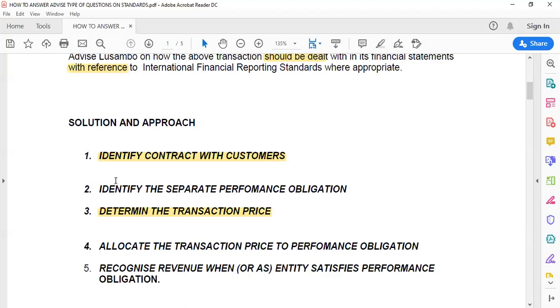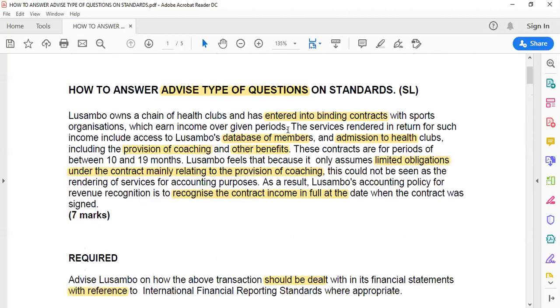Step number 5, what have we talked about in step number 5? Step number 5 here is what Lusambo needed to do. After step number 3 and step number 4, allocating the separate performance obligations, Lusambo needed to do step number 5. So those obligations are going to be split, which means that if, for example, the database service is done, you recognize the revenue. The admission service is done, you recognize the revenue. And then the provision of coaching and other benefits, even these ones, you treat them separately.